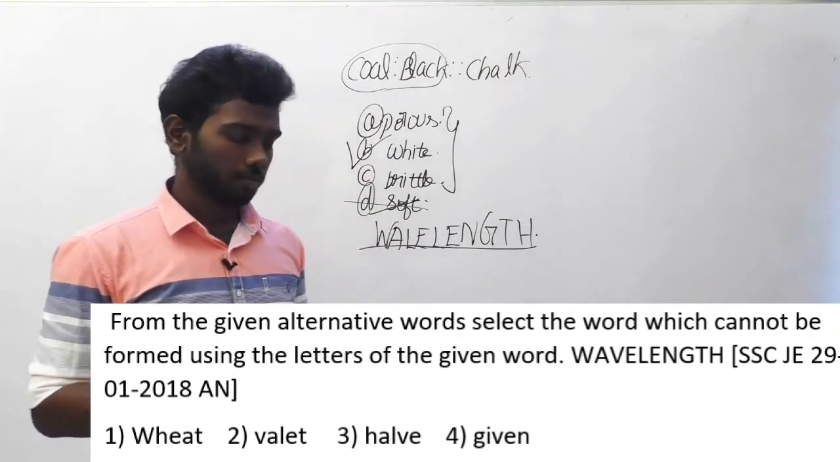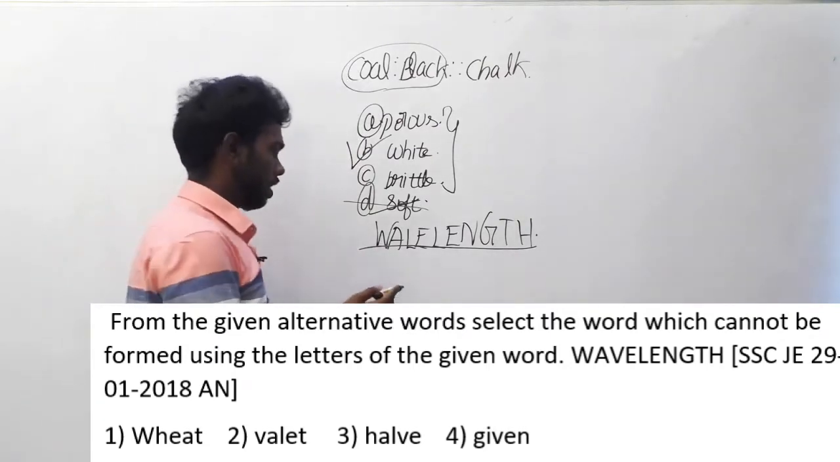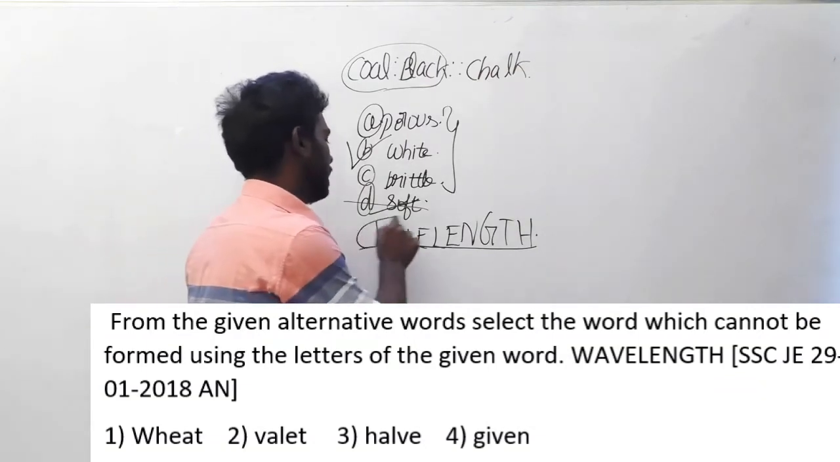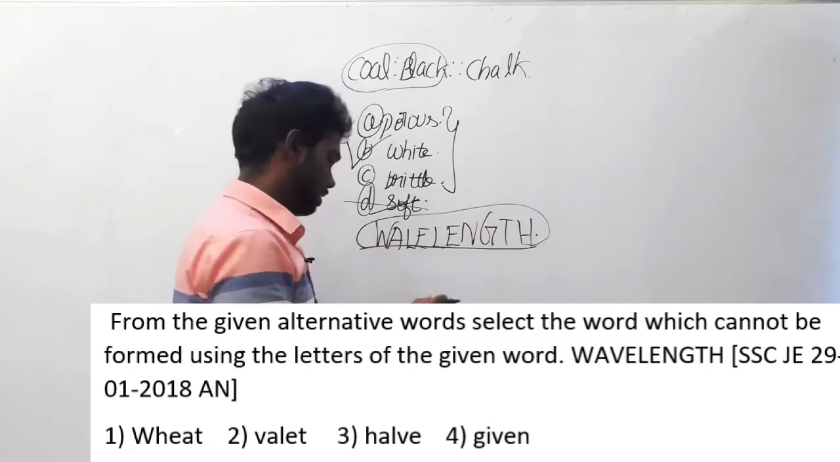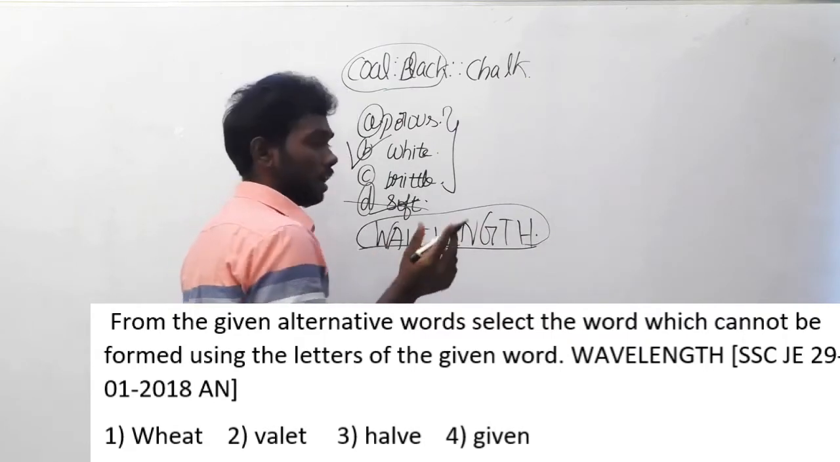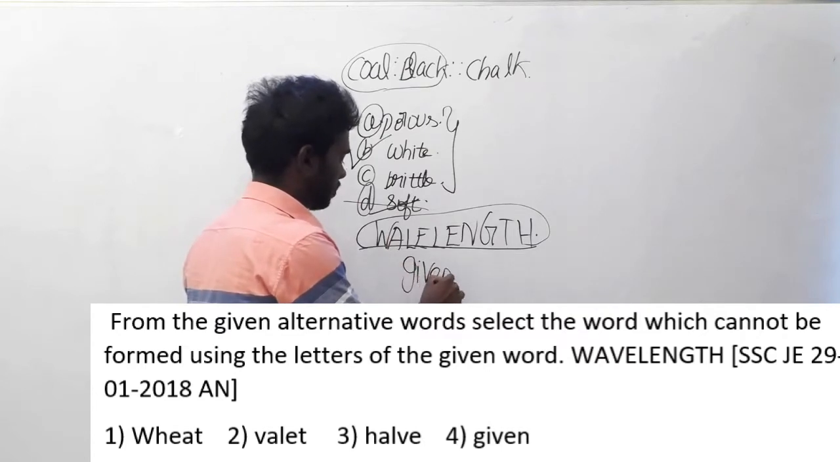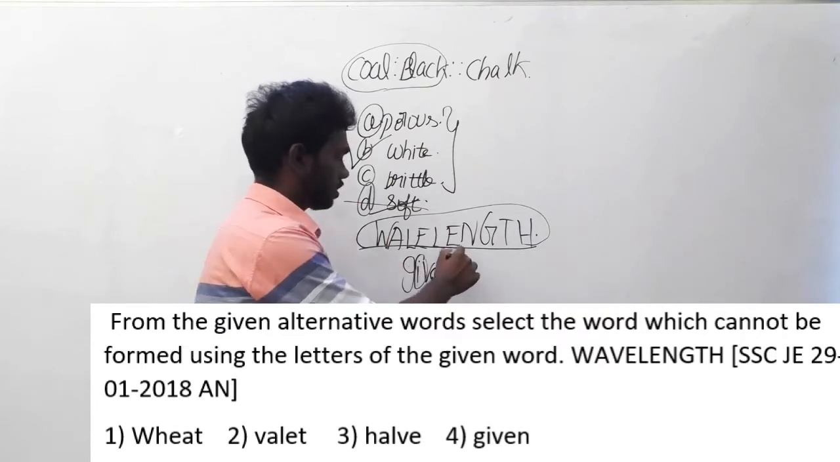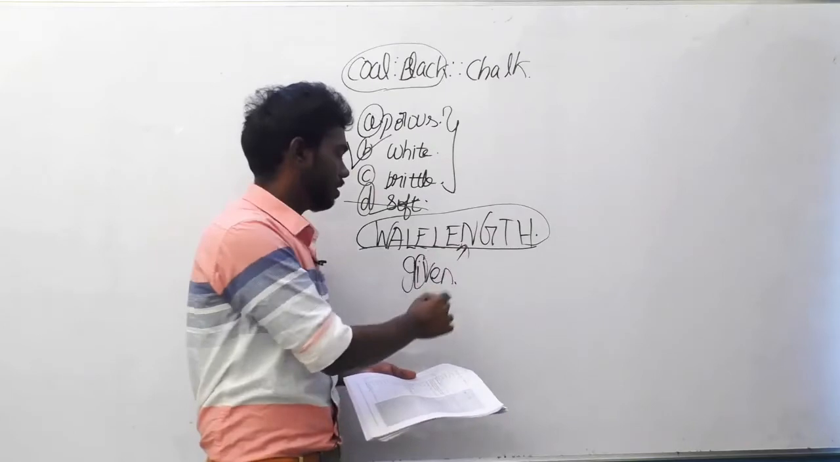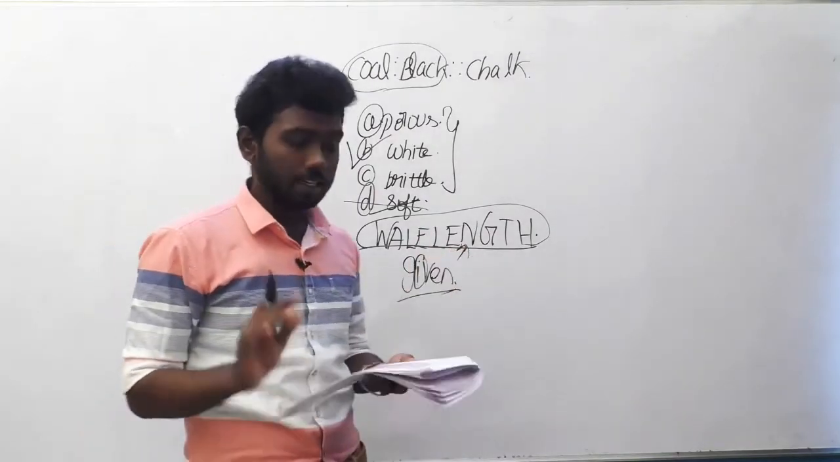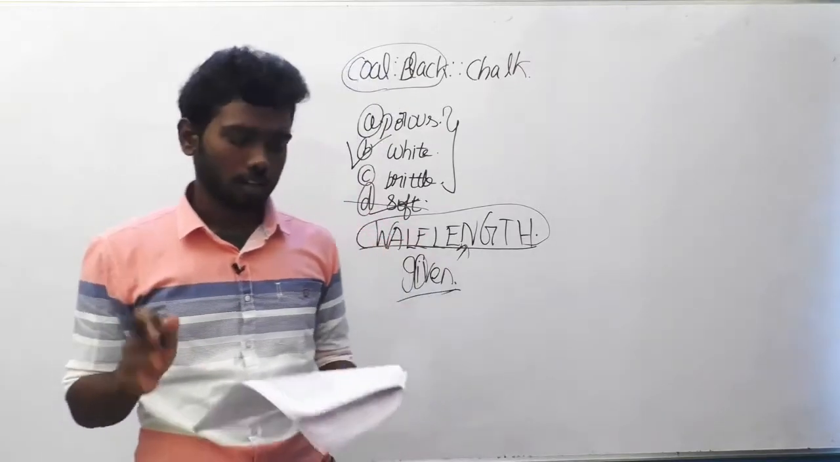These are the options, and you can clearly see that all the other options A, B, C have the alphabets which wavelength also has, but in the last option, I is not there in wavelength. So the word given cannot be formed using the word wavelength. So option D is the answer. Option D, given.